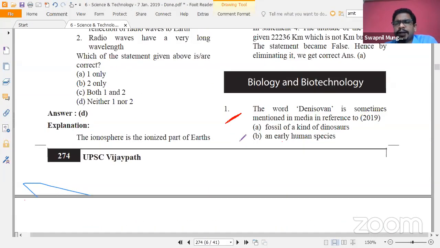So biology and biotechnology. Those of you who would have listened to Topper's talk of this year's rank 22 Mandar Patki, he was discussing this same question with all our candidates about Denisovan, and he had specifically read about that particular news. That's why he was able to answer that question. But for many of the candidates in 2019, this question was a little difficult because it was directly factual. And from the name Denisovan, it was a little difficult to arrive at a particular answer.